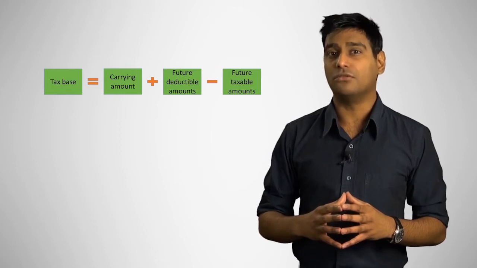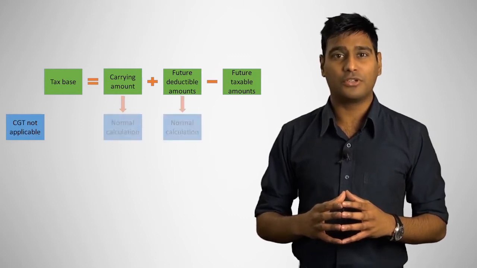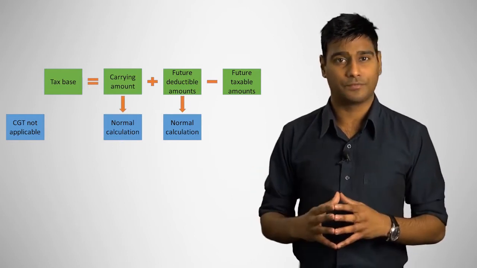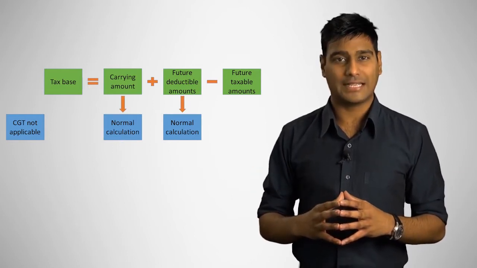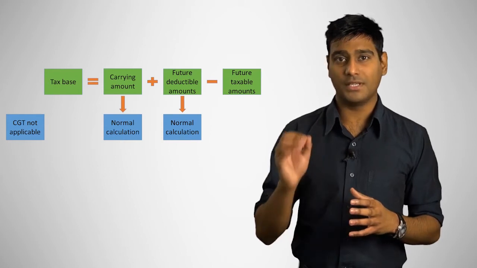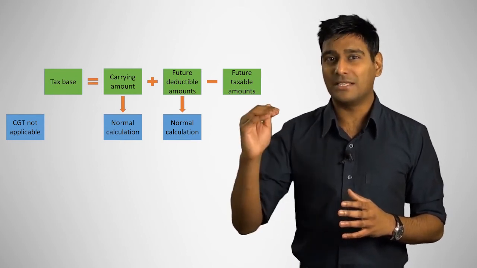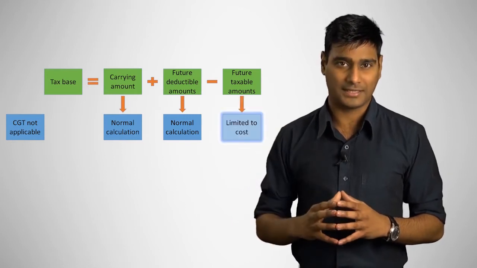Where CGT is not applicable, each component of this formula is determined in the same way as assets held for use, with the exception of future taxable amounts. This is adjusted for the revaluation, but the adjustment is limited to the original cost of the asset.